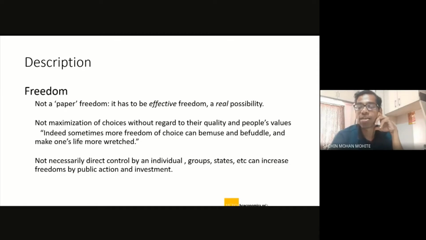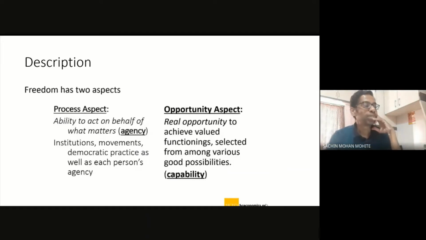It depends on individual factors as well. Even if society is ready to provide you freedom, it does not necessarily mean that you will avail that freedom, or that you will work on that particular freedom. Okay. People may have personal restrictions as well, and those personal factors may stop them from utilizing the freedom. So that is one aspect it is trying to emphasize. Yes.